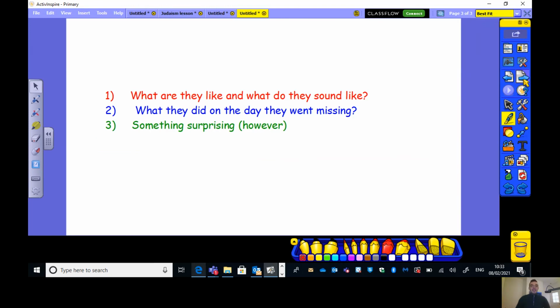We are looking at the appearance section, not the appearance section, the what do they like section, their personality section. So what are they like and what do they sound like? What they did on the day they went missing, and something surprising. And we might start that sentence with the word however. So let's have a look. Let me stop sharing my screen and share my workbook.